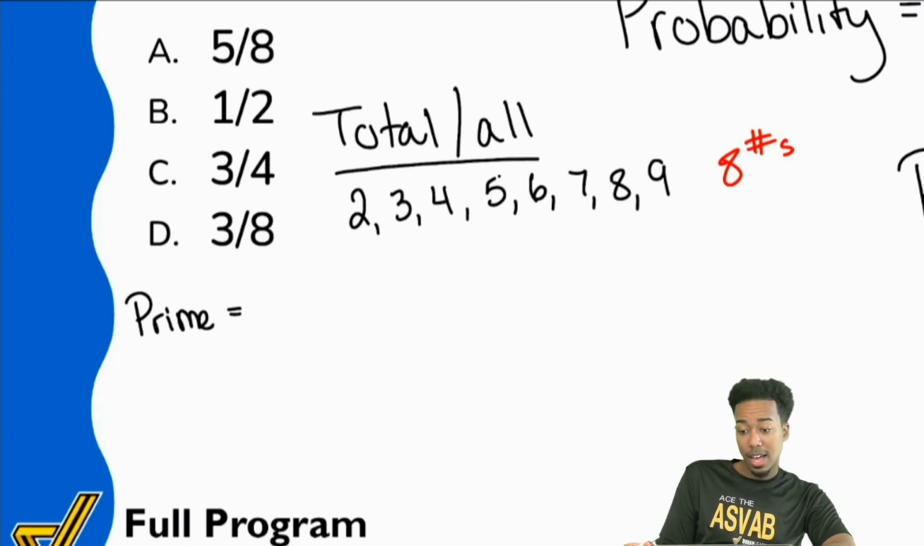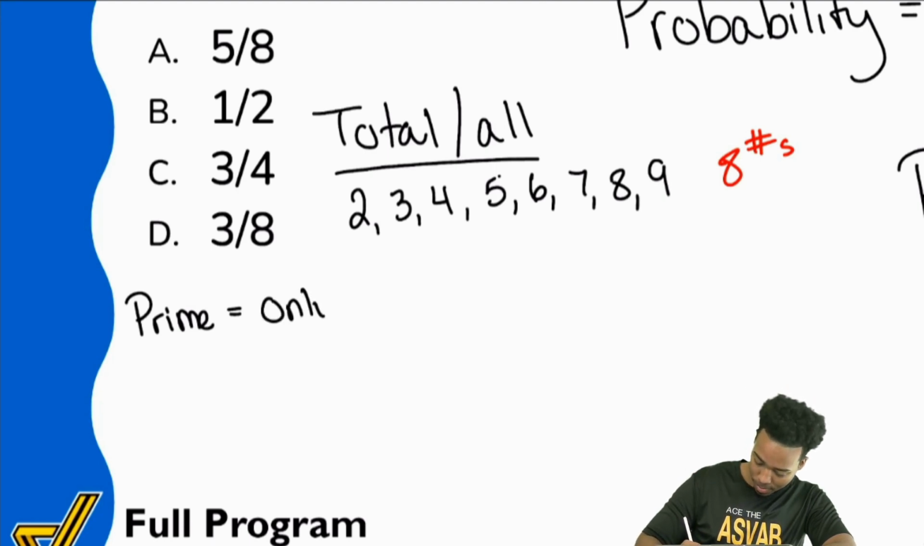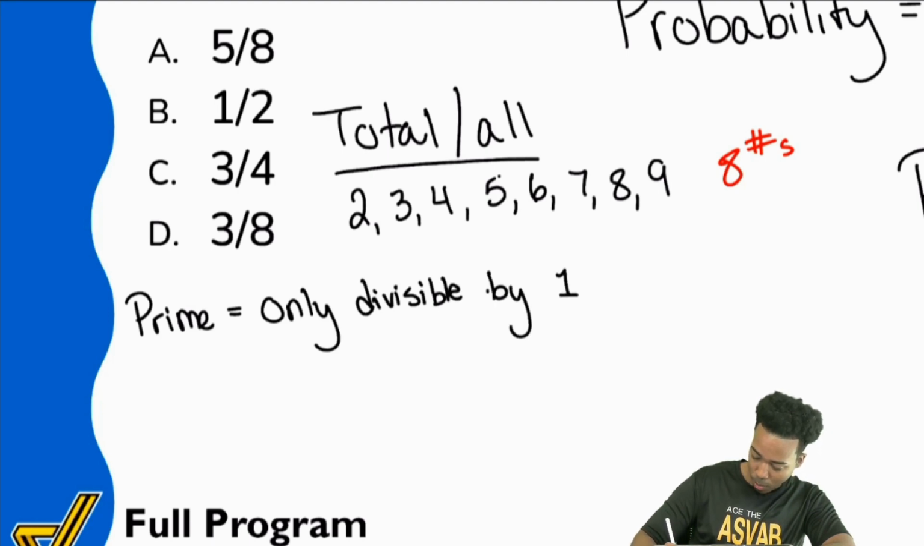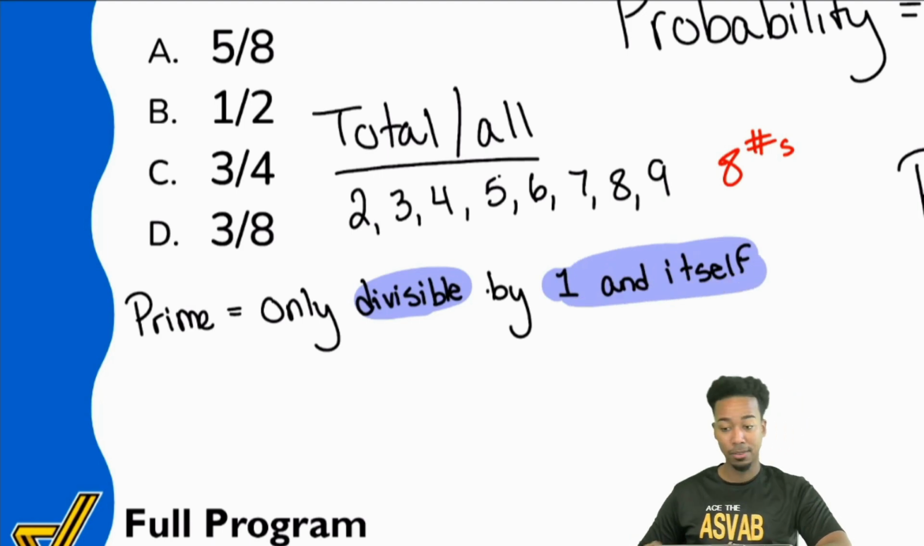Not exactly, not a whole number, not an even number, not an uneven number. A prime number is a number that can only be divided by 1 and itself. So it's only divisible by 1 and itself. So let me just highlight that for you there. Divisible by 1 and itself.